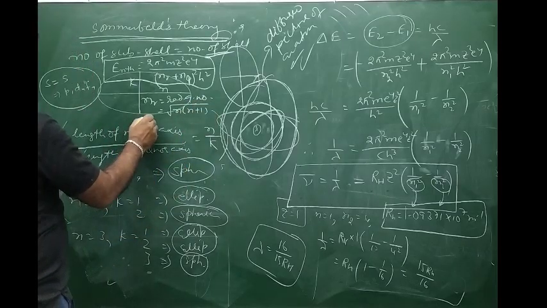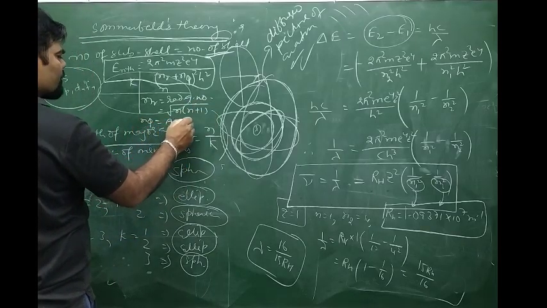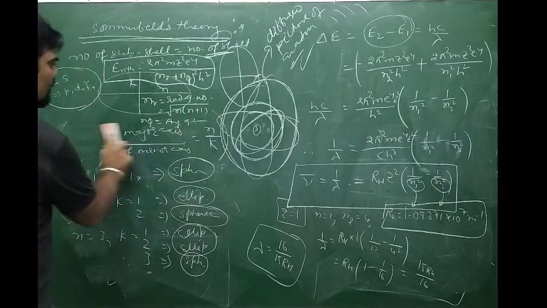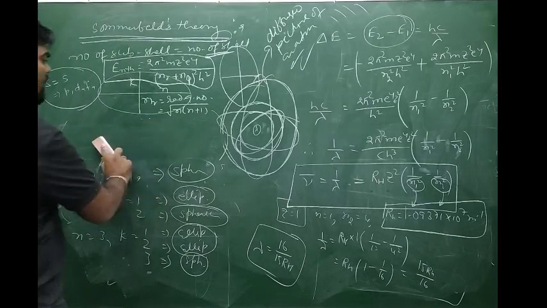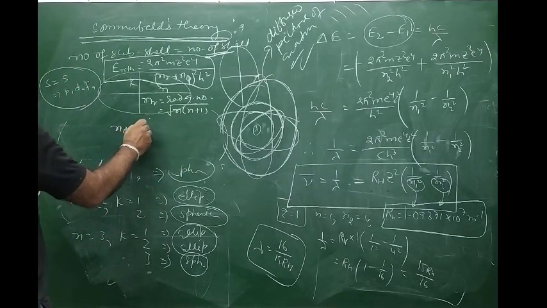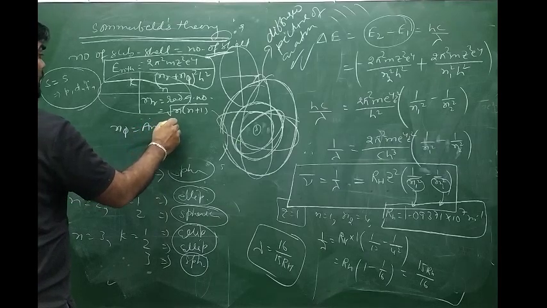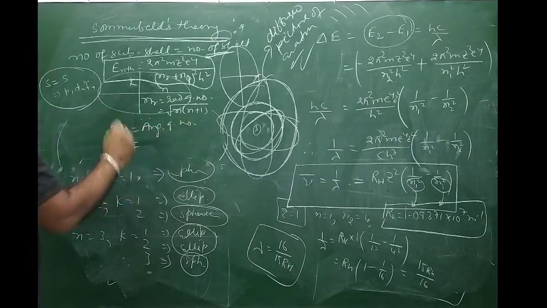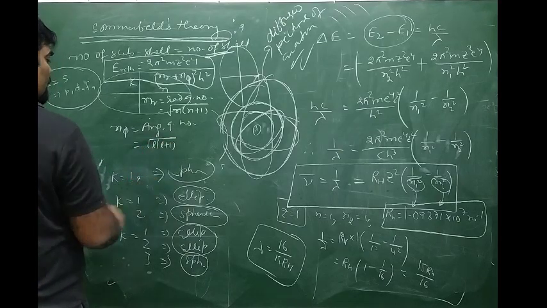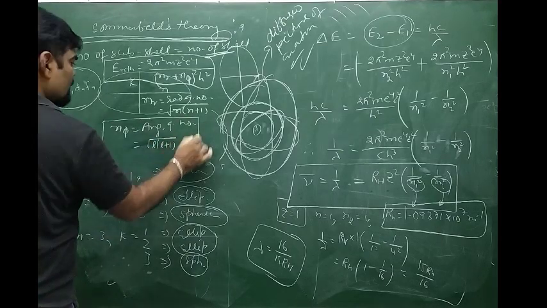N phi is the angular quantum number, and its value was taken as root over L into L plus 1.